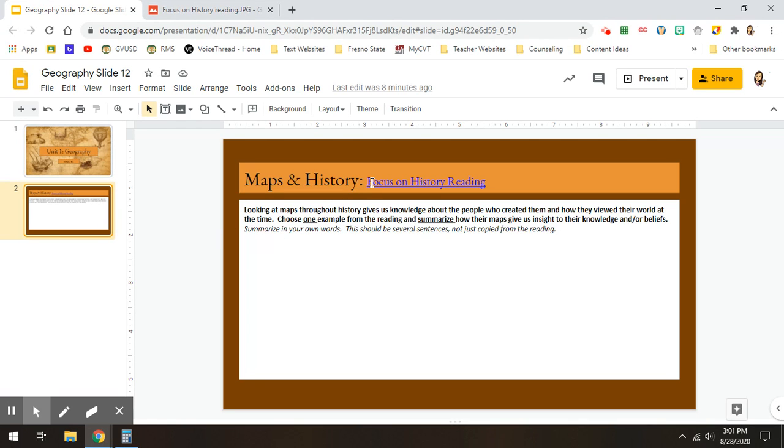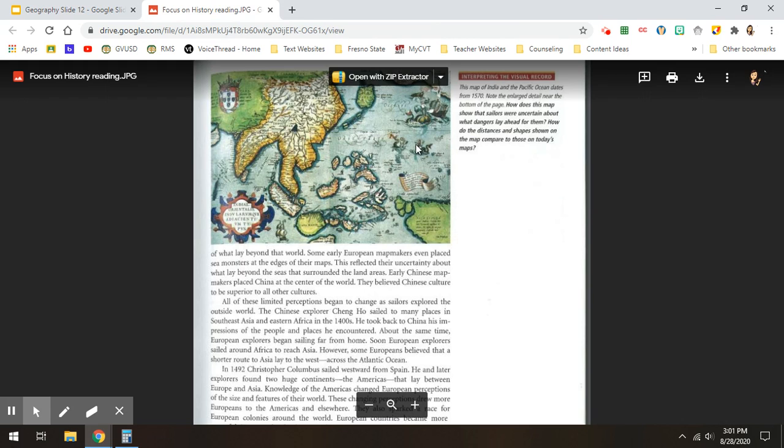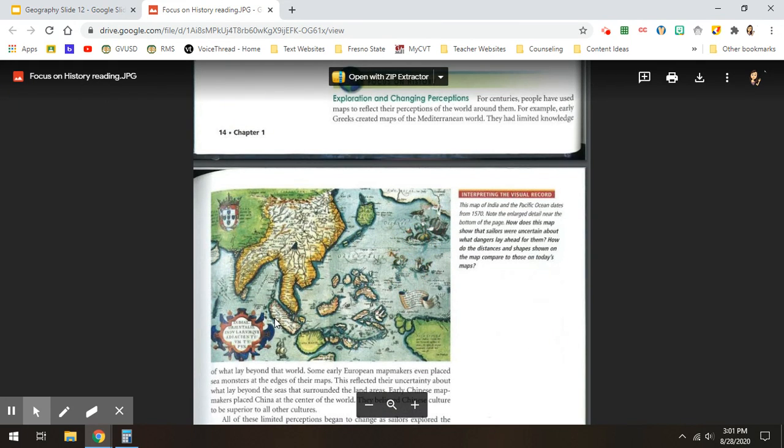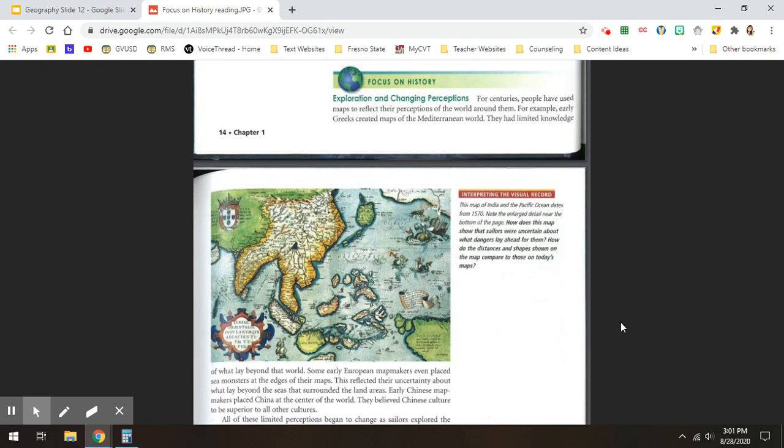So we're going to read this focus on history reading first. Remember, we're on the lookout for how did people's maps tell us about their perceptions of the world. Focus on history, exploration, and changing perceptions.